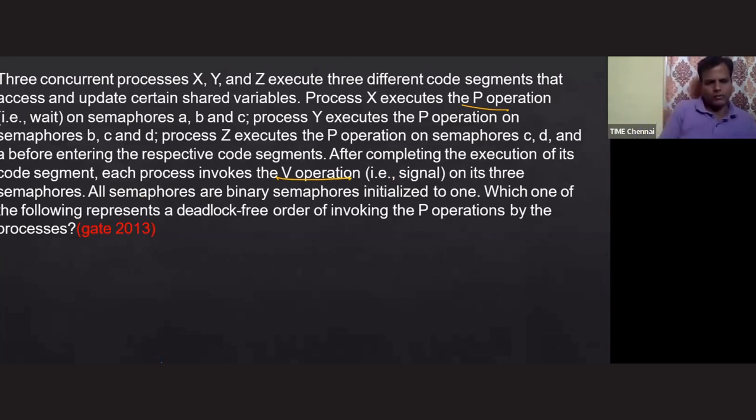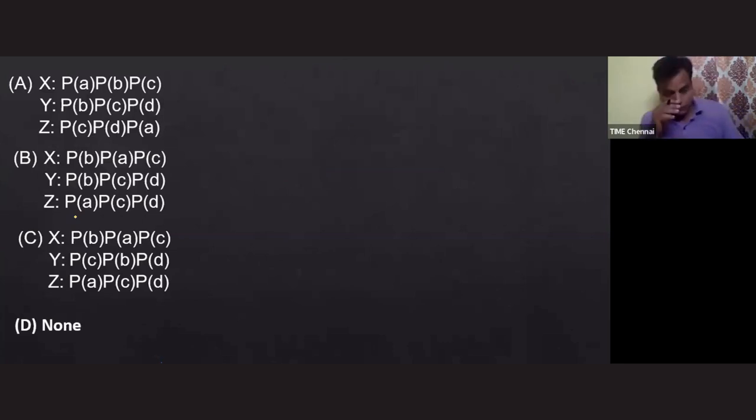Okay, we'll see this one. Here we have options. Read this carefully and tell me which option is the deadlock-free option. We'll check each of these.